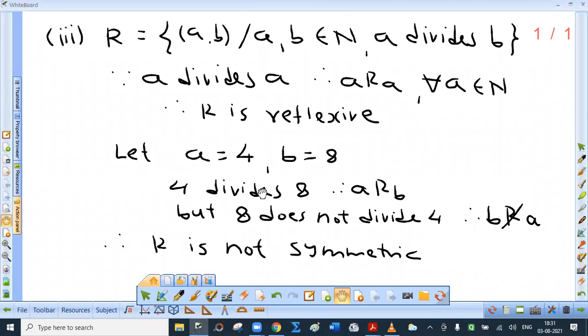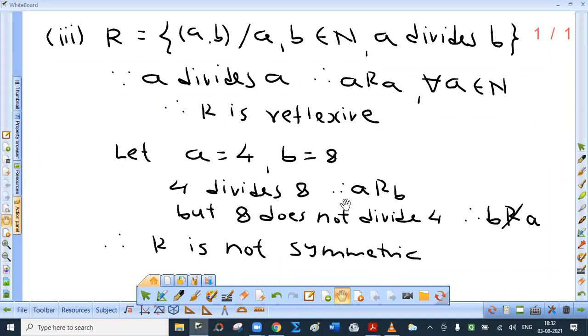Now, to examine whether the relation is symmetric or not, we have to consider particular values. Suppose we consider A equal to 4 and B equal to 8. Now you may ask me, why B equal to 8? Why not 5, 6, 7? Because if A is related to B, so 4 divides, does it divide 5? No. 6? No. 7? No. 8? Yes. So 4 divides 8.